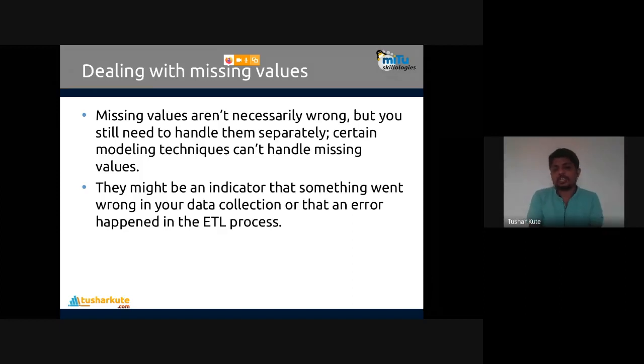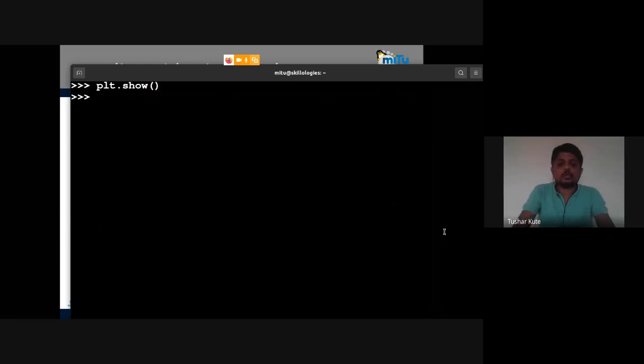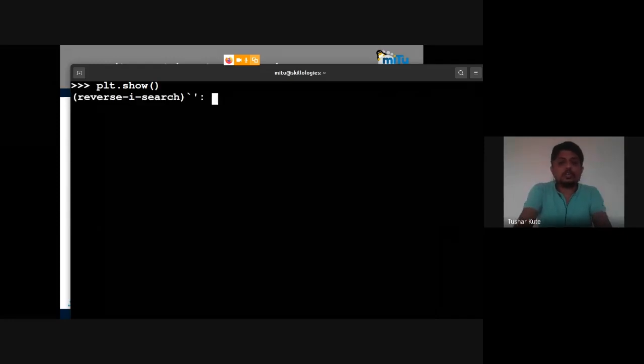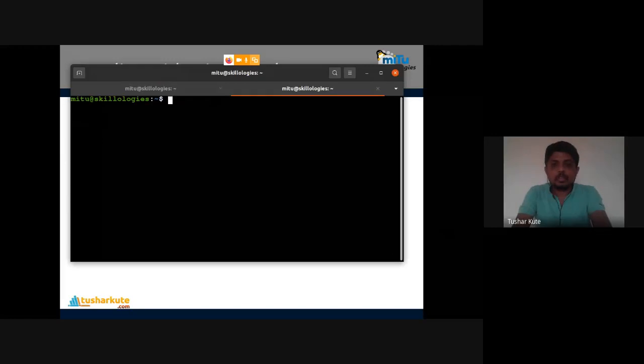If you consider Python, it contains this concept as NaN, and in R we have this concept as NA. Let's see, I'll just show you. For example, wait a minute. This is Python. Here, I'll open the R terminal. So this is the Python terminal. This is the R terminal.